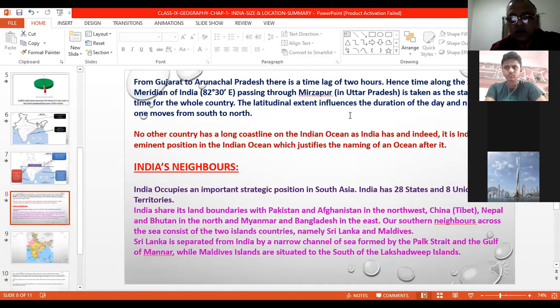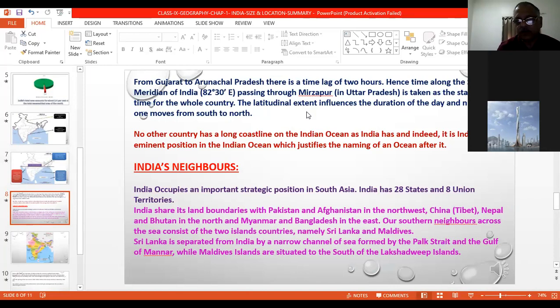Now, time. From Gujarat to Arunachal Pradesh, because in the east there is Arunachal Pradesh, the sun rises first. The sun moves from east to west, so in the east the sun rises first. So Arunachal Pradesh is the first to get the sunlight, and that's why their day begins earlier.